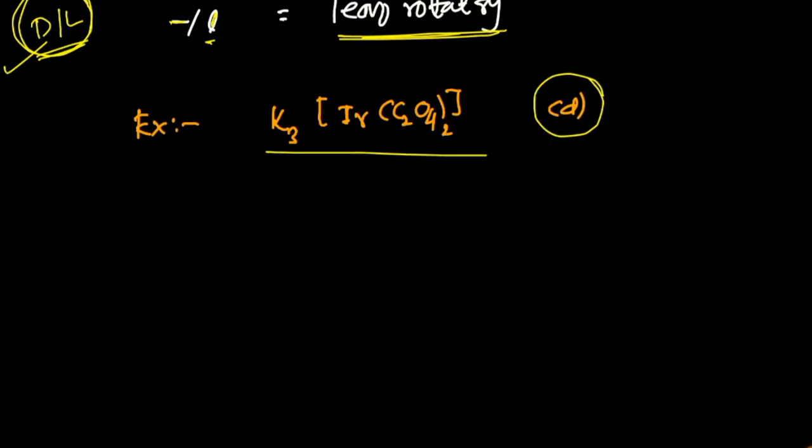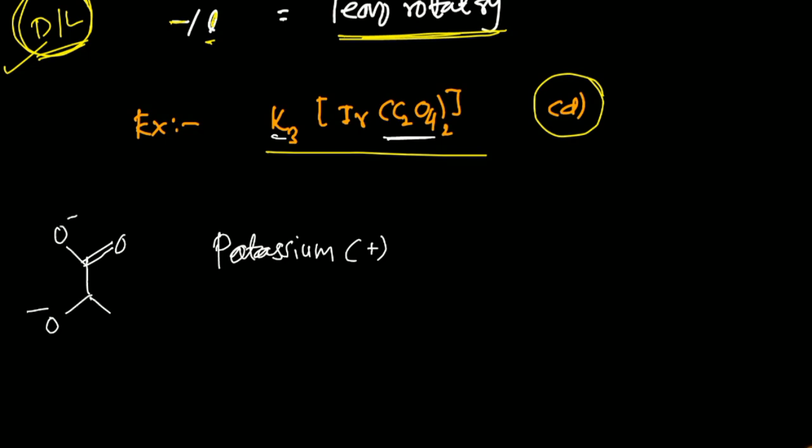For that I will first use the name of the cation part. So, this is potassium, okay. Then I will mention the activity, whether it is plus or minus, this is dextro, so I have to use positive. Then C2O4 is a bidentate ligand. Look at this, this is O negative and O negative. So, this is actually called oxalate, oxalato, one can call it ox dinegative.